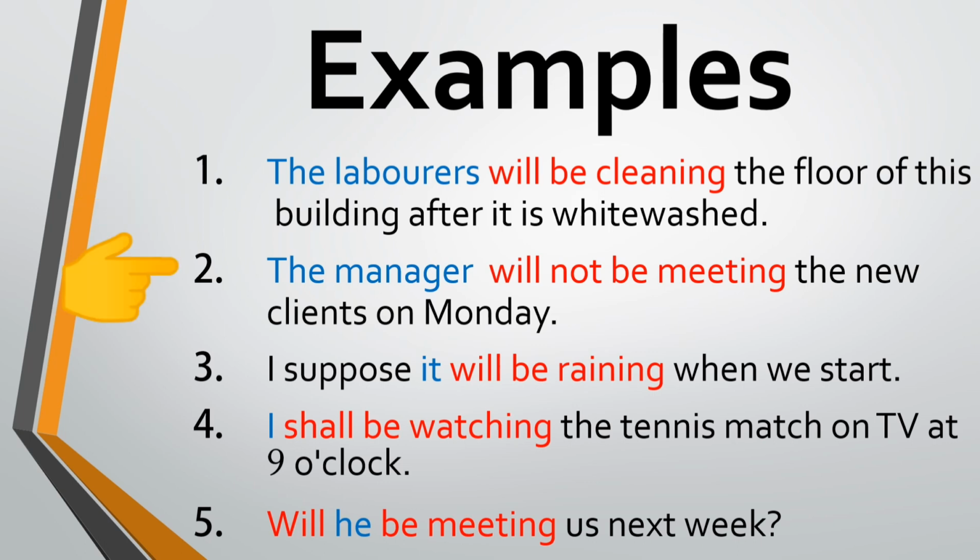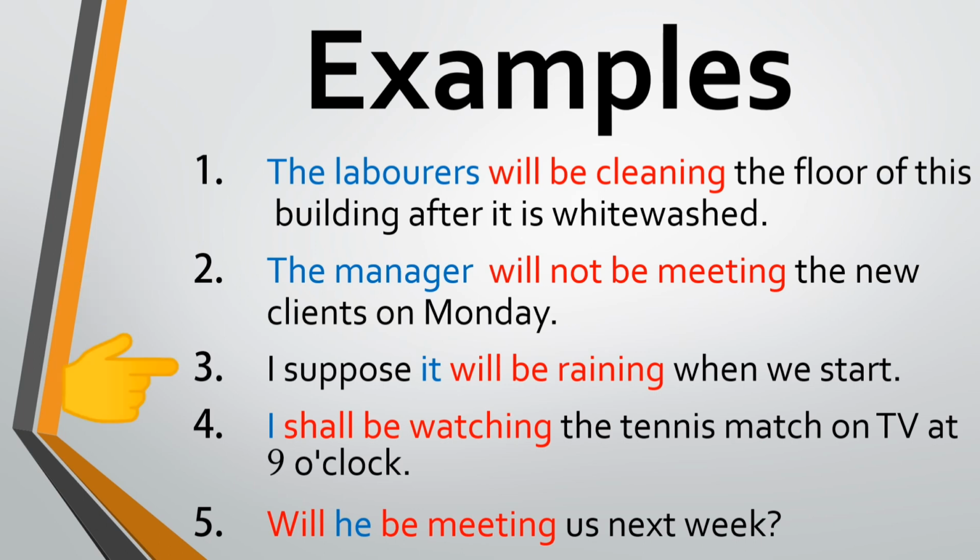The manager will not be meeting the new clients on Monday. The manager again is a third person subject, so will be is used with the ing form of the verb meet. On Monday is a future time reference. Since this is a negative sentence, not is used after will.